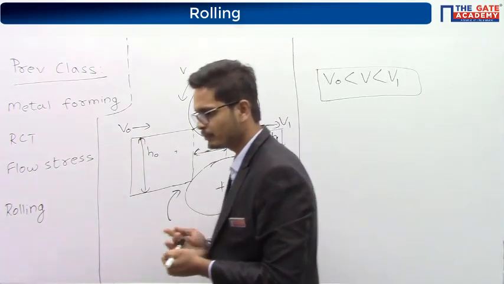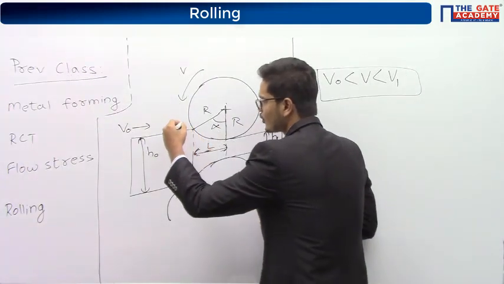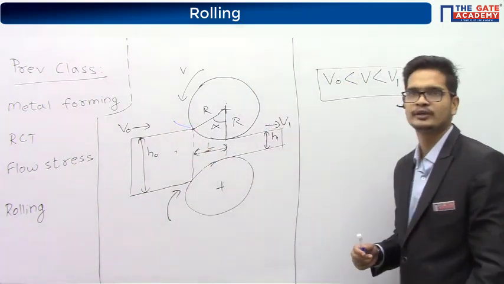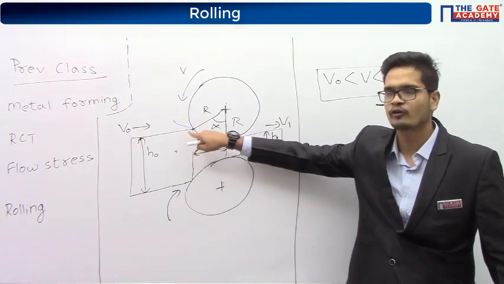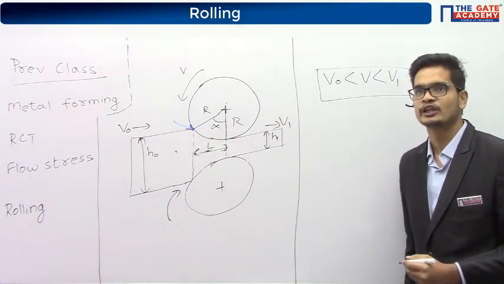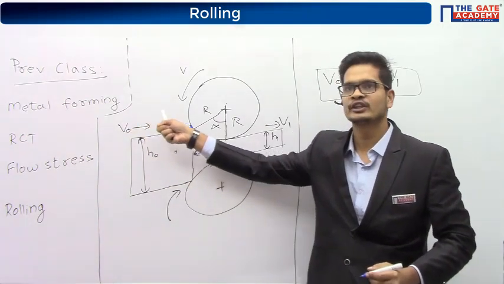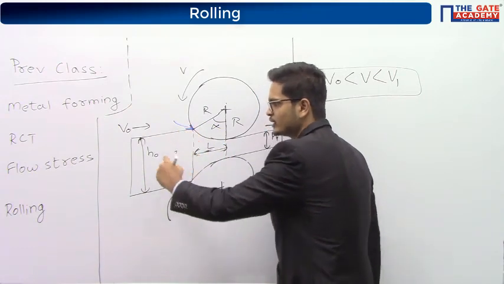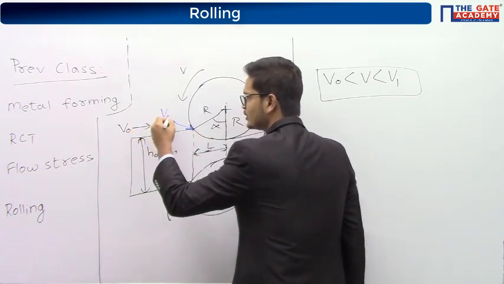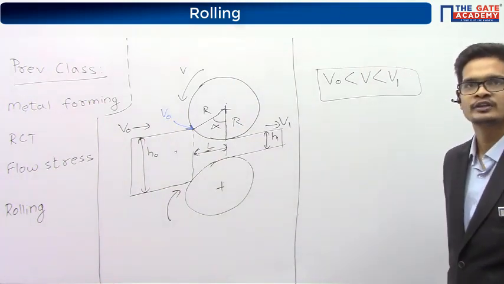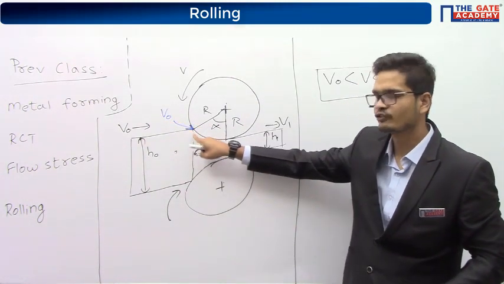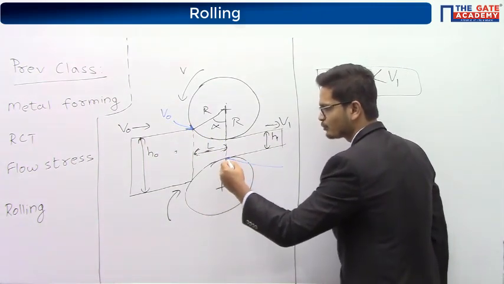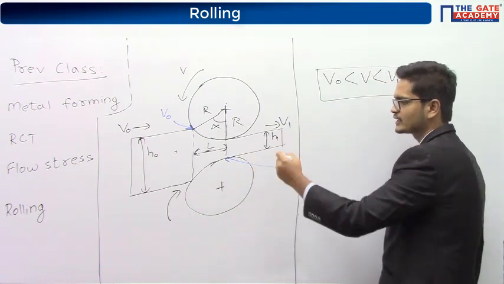So someone please tell me, what is the velocity of component at this point? The blue line that I have drawn, what is the velocity of component there? No Danish, it won't be 0. Component is entering with v0. You can say this is the entry point, and at entry the velocity is v0, right? So at this point the velocity will be v0. This point is the exit point, and exit velocity is v1.